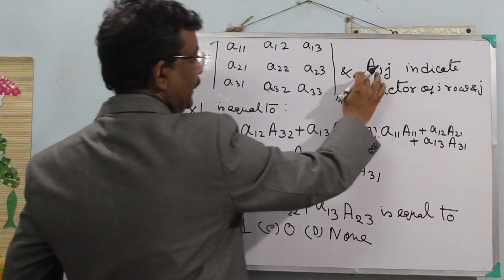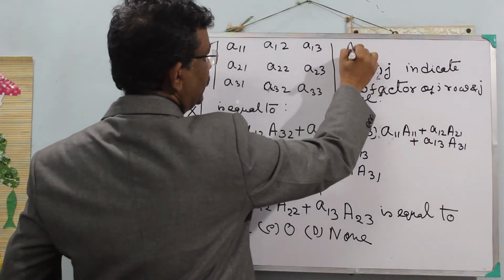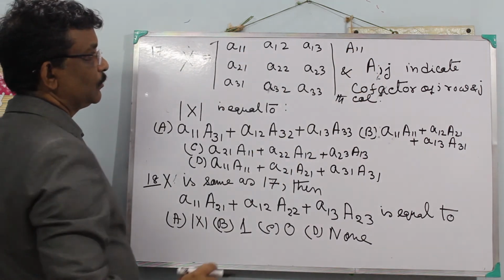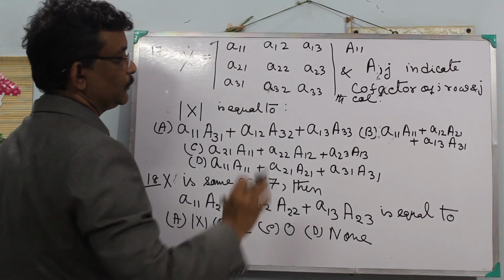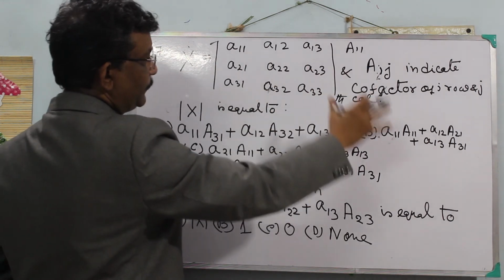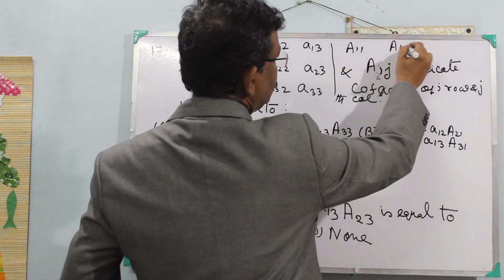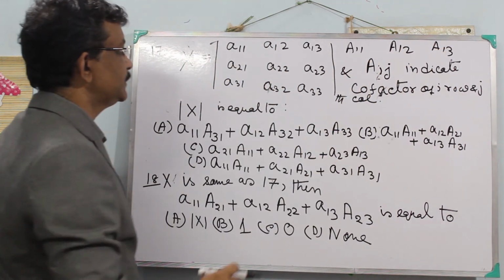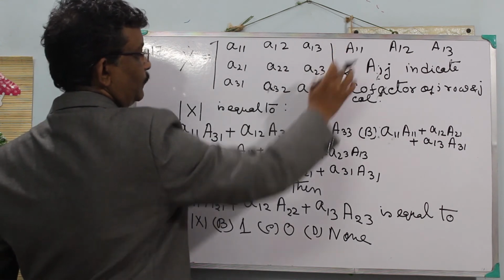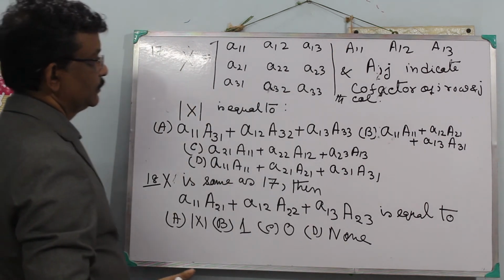So A11 indicates the cofactor of the first element. If I make the matrix of cofactors like A11, A12, A13, this is the first cofactor of the first row and column intersection.